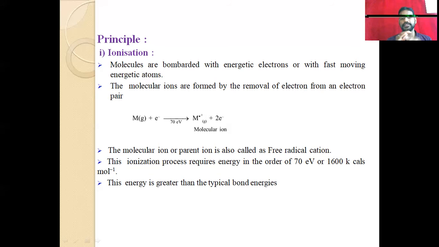Then what happens? The molecular ions are formed. When we bombard with the electron, it forms an ion. So the ions are formed because of the removal of an electron. By the removal of an electron through the bombarding, it gets a charge. So here you can see.